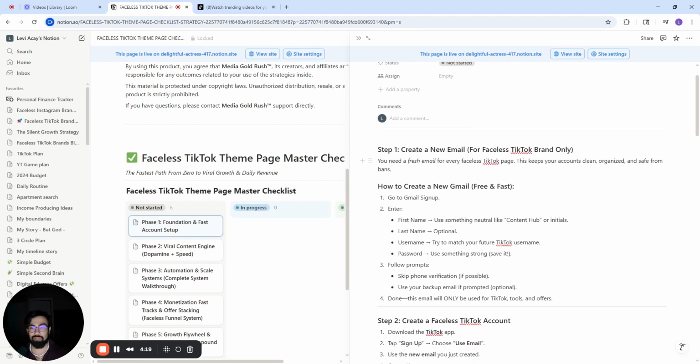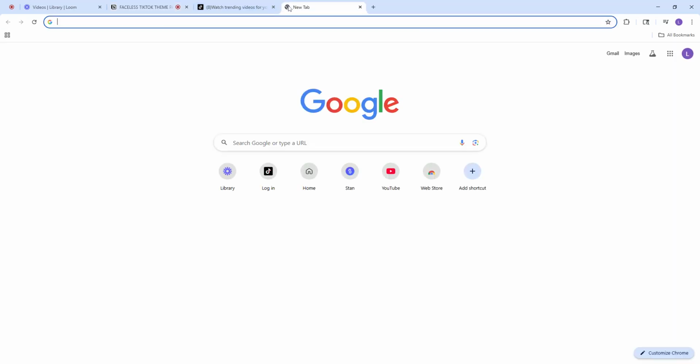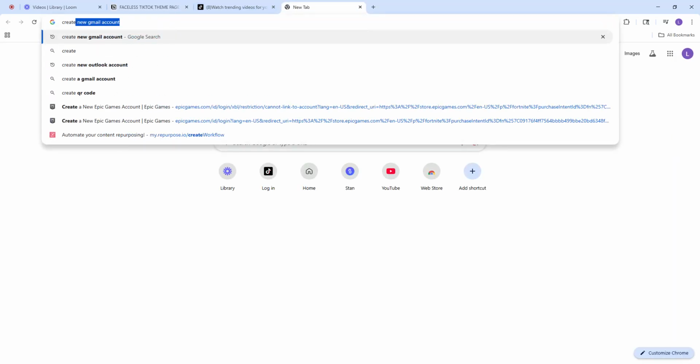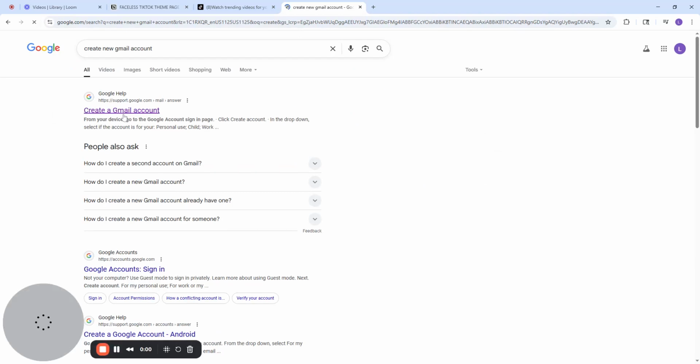Okay. Step number 1, create a new email. You literally can just go over and create whatever email you want. Let's say we're going to just use Gmail, for instance. You're going to click create new Gmail account. You're going to follow the steps. It's free. It's easy. You literally just put your name, your birth date, things like that. Follow the prompts that it's telling you to do. Create the new email.